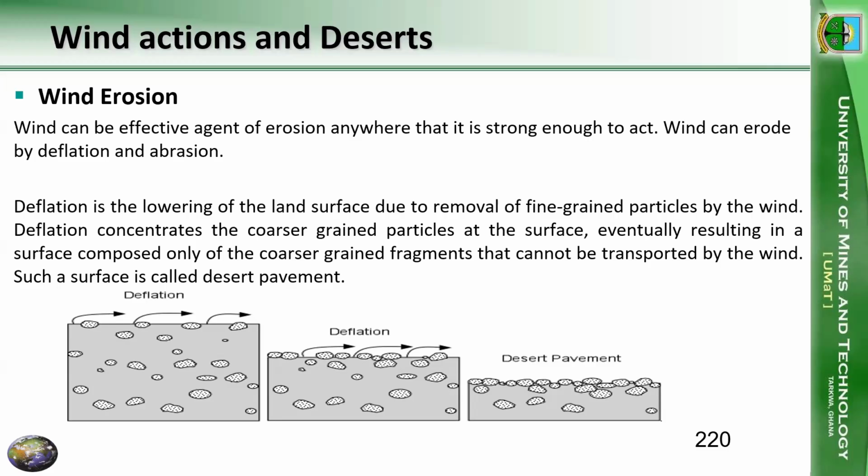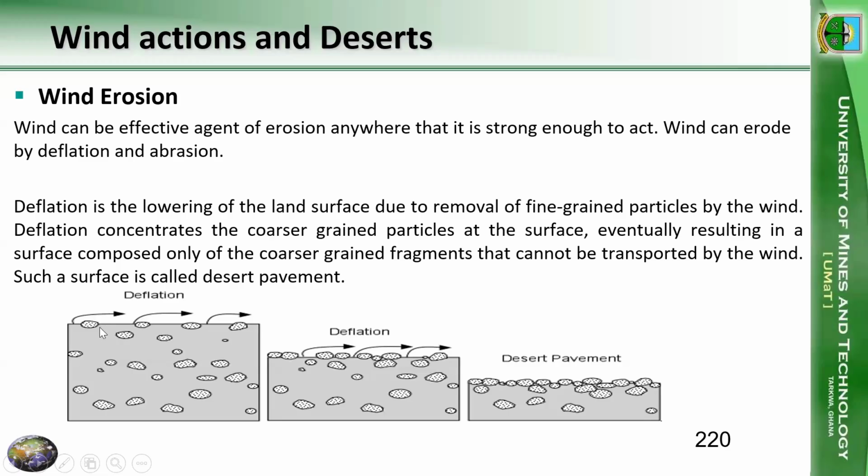So this deflation is going to cause bigger-sized particles to remain at the surface, and then the smaller particles are transported away. When this continues and continues, then we are going to have a lowering, a reduction of the initial level of the soil or the ground, and that is called wind erosion by deflation.